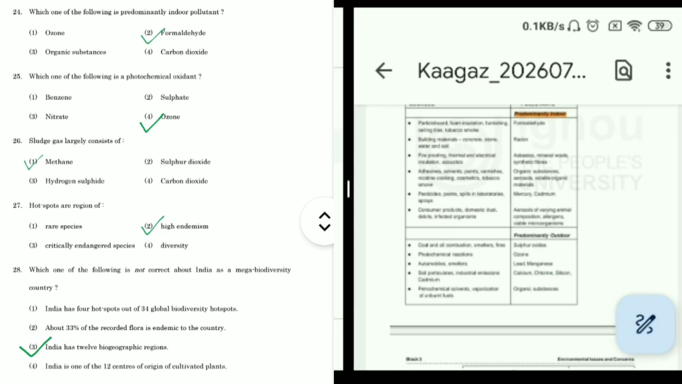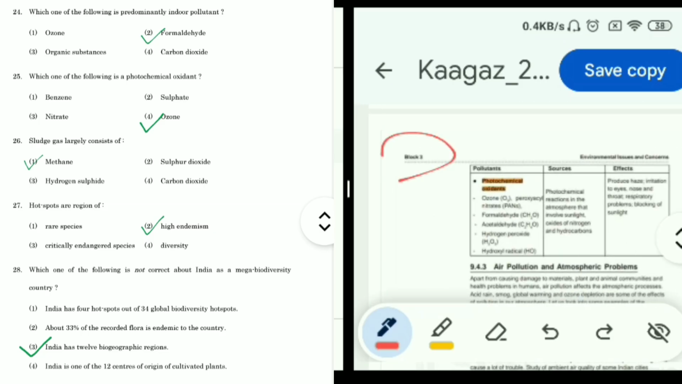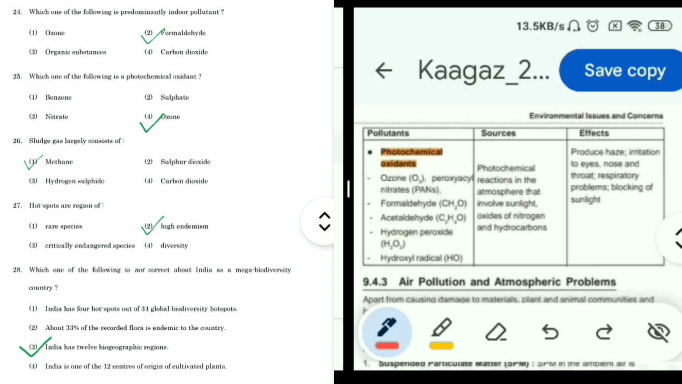Now question 25, which one of the following is a photochemical oxidant? इसका answer we can find page number 178 of block 3. We can see this table, photochemical oxidants. इसमें names दे रखे हैं जिसमें सल्फेट नहीं है, बेंजीन नहीं है, नाइट्रेट नहीं है, only ozone is there. So the correct answer is ozone.